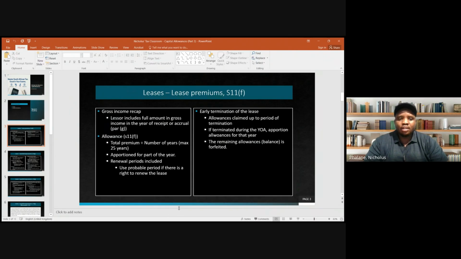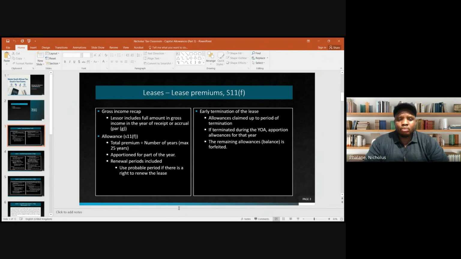Remember, we said that the lessor will include the full amount in gross income in the year of receipt or accrual. This is in terms of para G of the gross income definition. Now, the lessee will be eligible for allowances in terms of section 11F. So the allowance is calculated as follows: you'd say the total premium paid divided by the number of years, limited to 25 years, right? So these allowances are apportioned for part of the year.